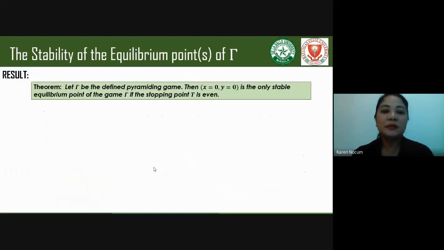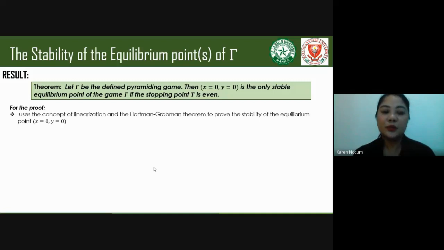For the pyramiding game gamma, the only stable equilibrium point is when x is equal to 0 and y is equal to 0. That is, if the stopping point T is even. For the proof, we use the concept of linearization and the Hartman-Grobman theorem.